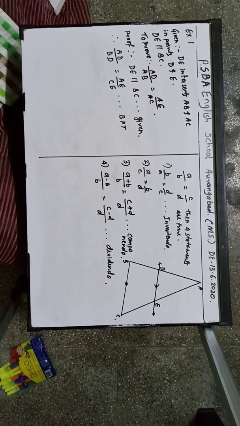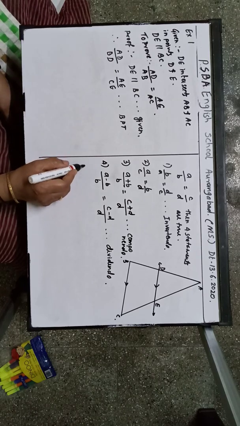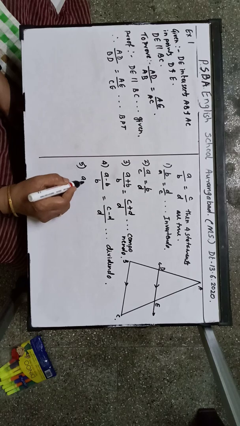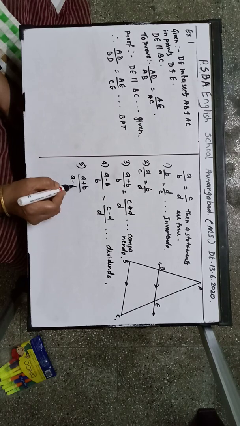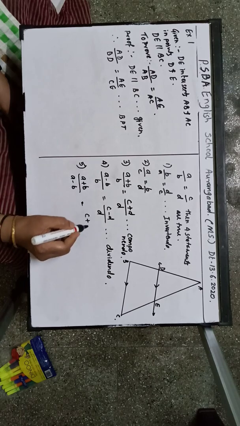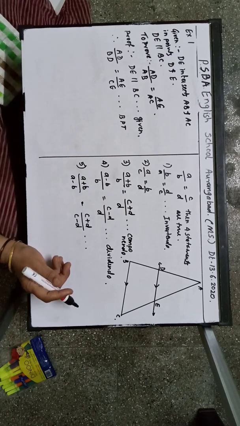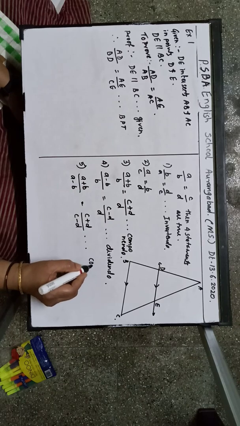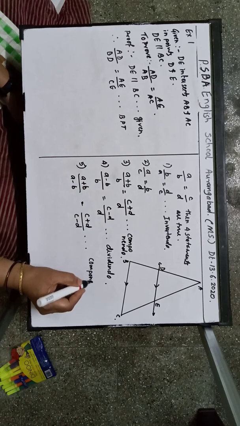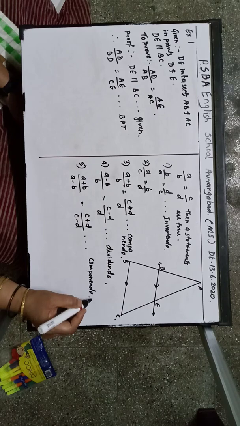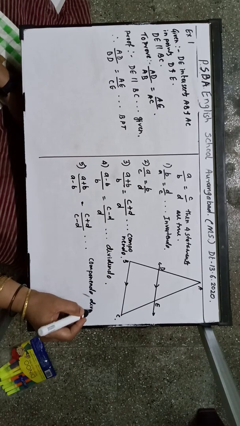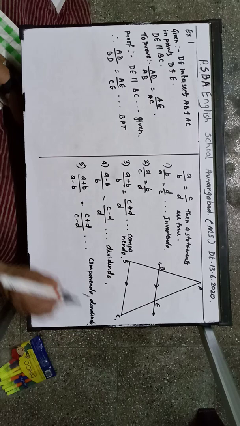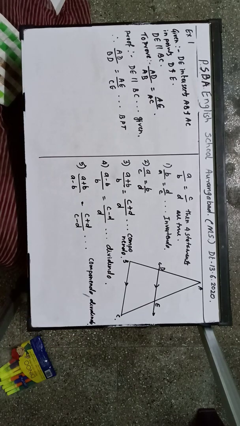Correct? So fifth also will be true: A plus B upon A minus B will be equal to C plus D upon C minus D. Those who are preparing for MTSE, NTSE, it will be useful for them. So this is called componendo dividendo. So these statements are true.